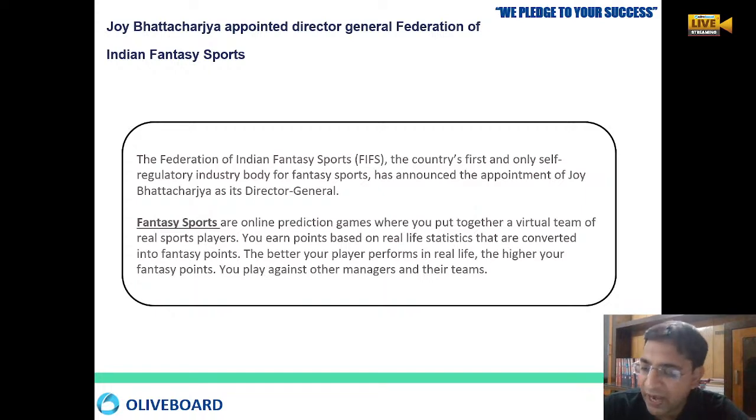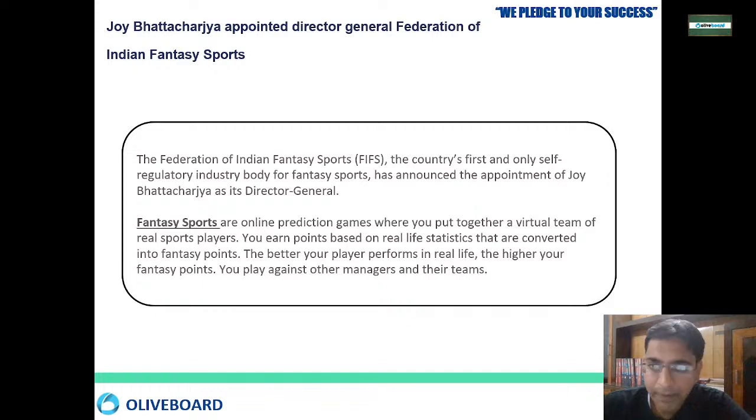So what is the meaning of fantasy sports? It is like online prediction games. There you can put together your virtual teams of real sports players. You just pick the players, and people will be playing over there. In fantasy sports, you earn points based on real-life statistics, and you get some fantasy points.